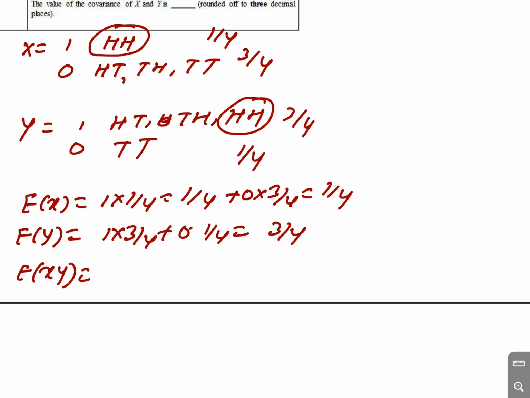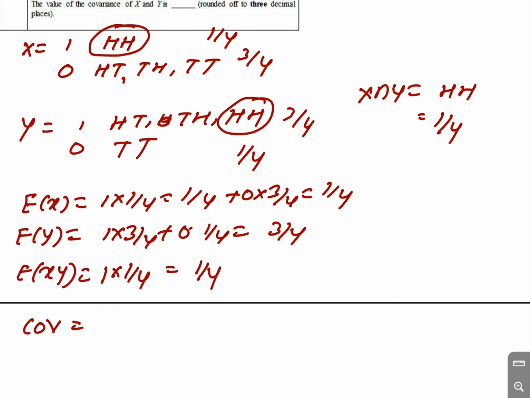Okay, so the expectation of x into y, so the common thing is head and head only, so 1 by 4 only. The expectation is 1 into 1 by 4. Okay, the intersection, so x intersection y is equal to head head only, and this probability is 1 by 4, so 1 into 1 by 4, which is equal to 1 by 4.